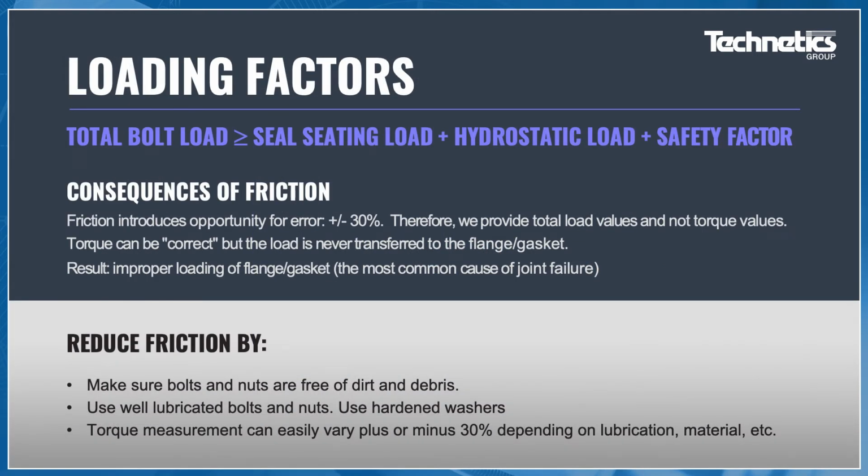One of the consequences of the reality of nature is friction always exists. So friction introduces the opportunity for an error of plus or minus 30% in the actual force and displacement that is imparted onto the Technetic seal. Thus, Technetics will provide load values and not torque values. You can correct a torque value, but that does not necessarily enter into the displacement of the seal.